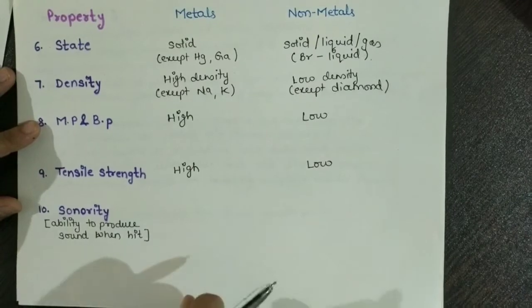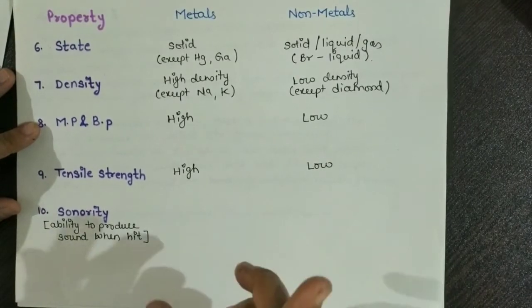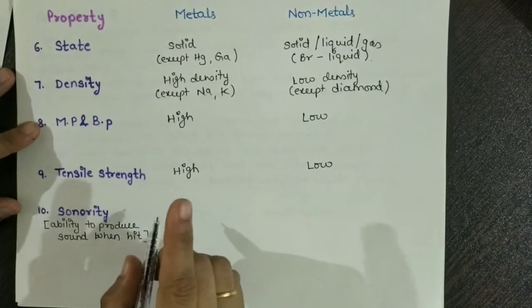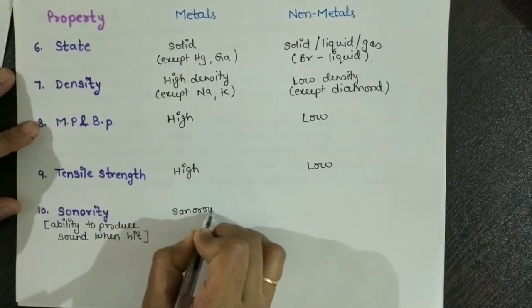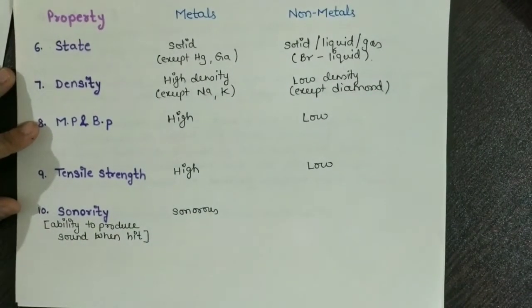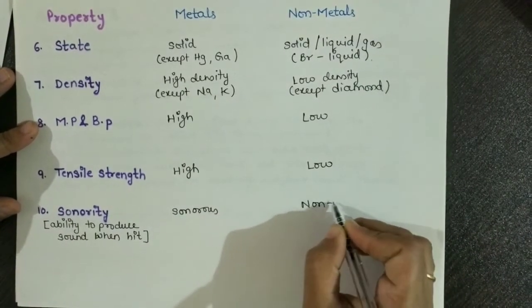Next is sonority. Sonority means the sound created when it is hit with some heavy material. That means it has a sonorous nature. Metals are sonorous in nature, while non-metals are non-sonorous.